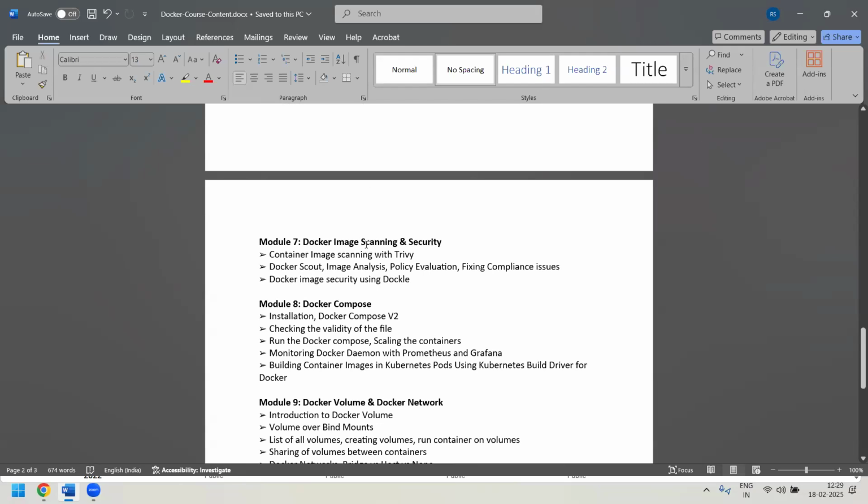Then later we'll understand what important security tools are available for you to scan Docker images. We see that a lot of images come with a lot of vulnerabilities and issues, so we need to use some kind of tool to make sure there are no vulnerabilities or issues when it comes to Docker images. That's why we'll be using the Trivy tool, which is one of the very important tools we'll be learning. And there will also be a tool by the name Dockle. These are the two important tools we'll be covering as part of module 7 to do all kinds of security scan checks as well as vulnerability checks.